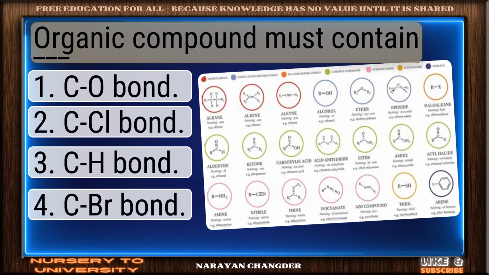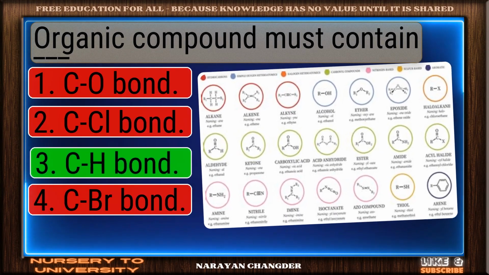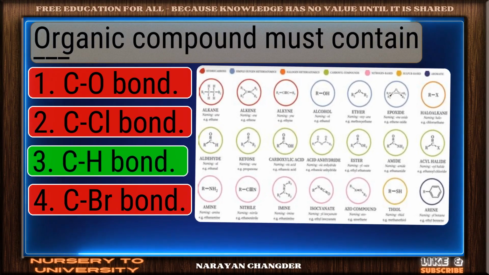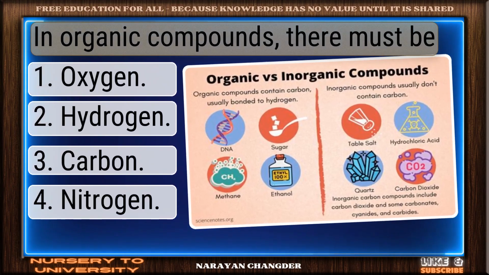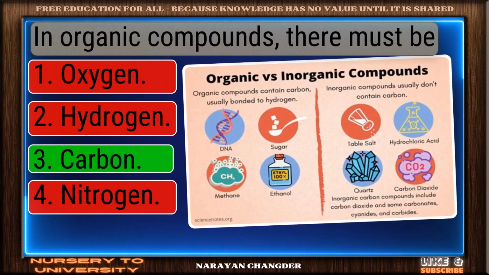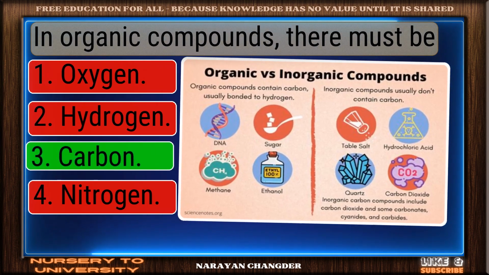Organic compound must contain dash. Correct response. C-H bond is the most accurate answer. In organic compounds, there must be. Excellent choice. Carbon is the right answer.